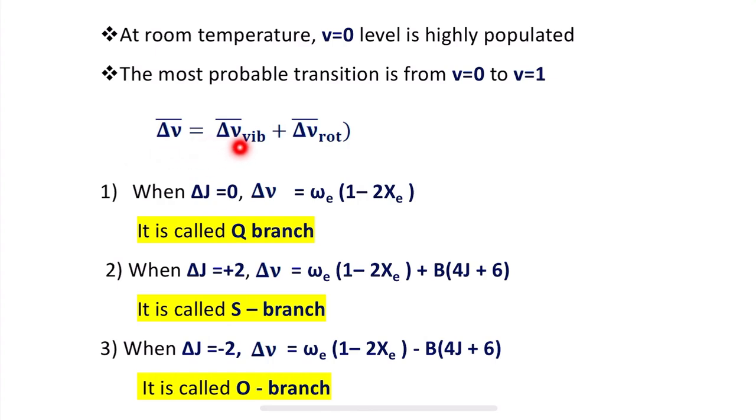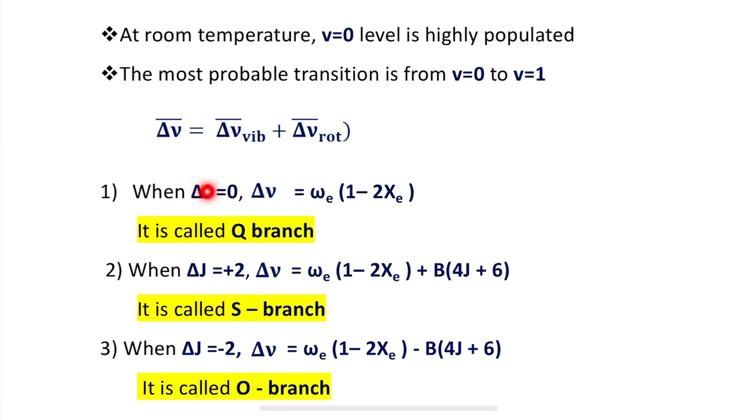del nu bar vibrational plus del nu bar rotational. So we are going to combine both the wave numbers obtained from the vibrational state as well as the rotational state. That gives us the difference in the wave number.